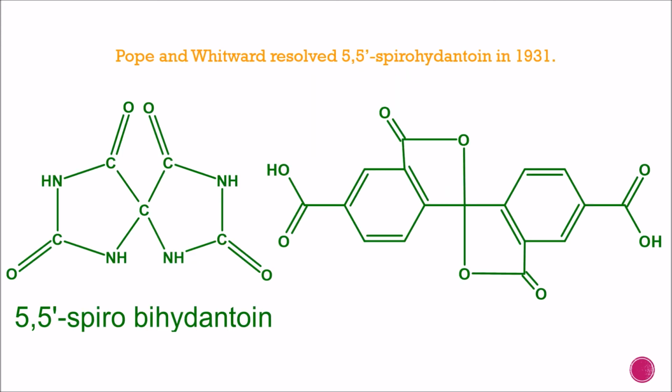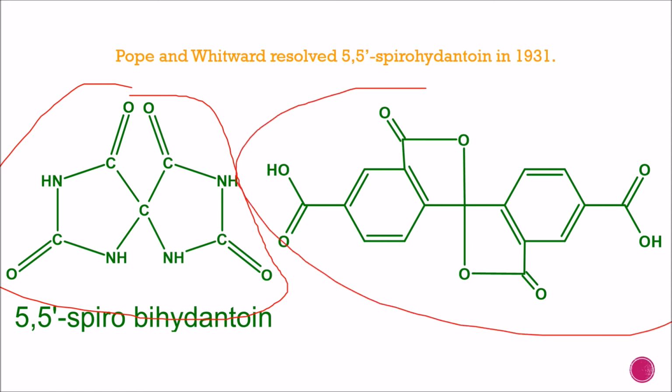Pope and Whitworth resolved 5,5-spirohydantoin in 1931. Here 5,5-spirohydantoin is a similar flat structure which contains a plane of symmetry, while after reaction it forms another structure which has absence of plane of symmetry. So due to absence of plane of symmetry it forms an optically active structure.